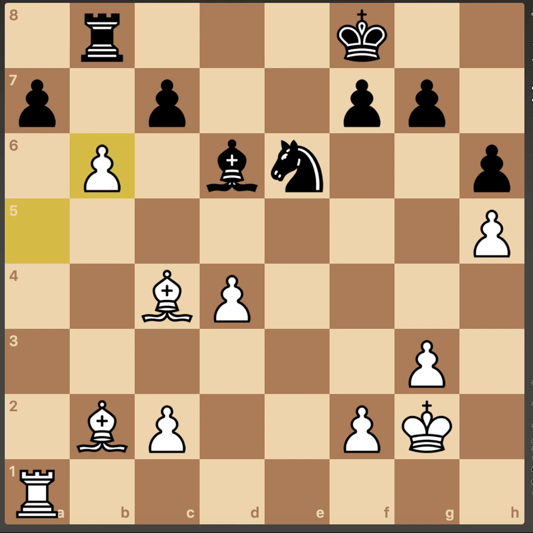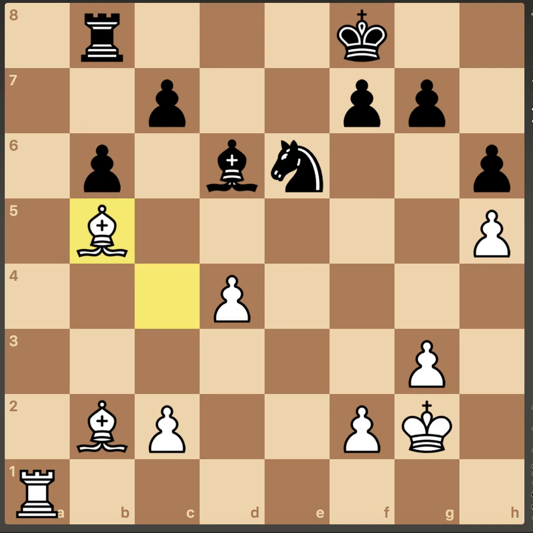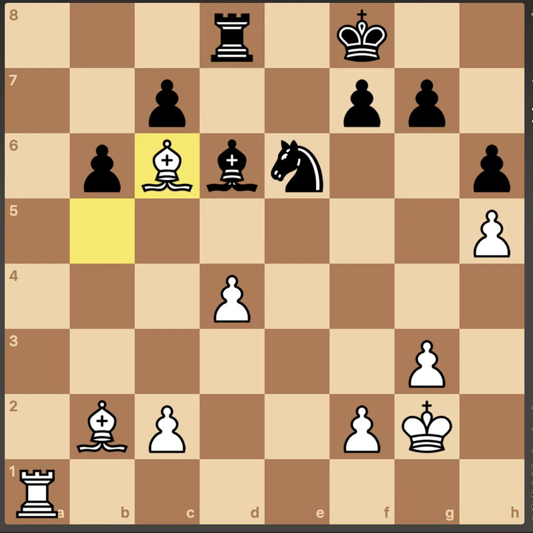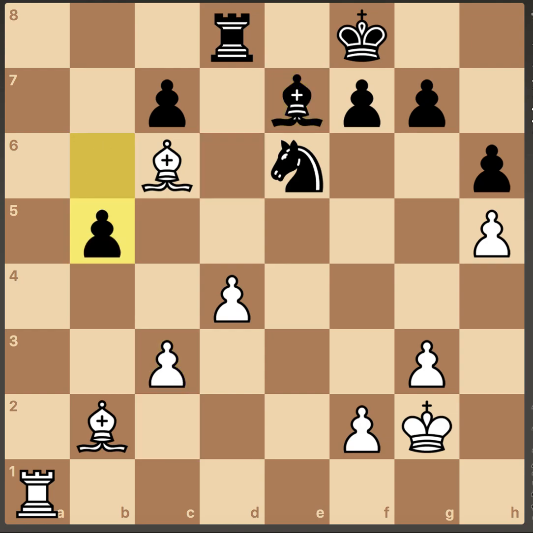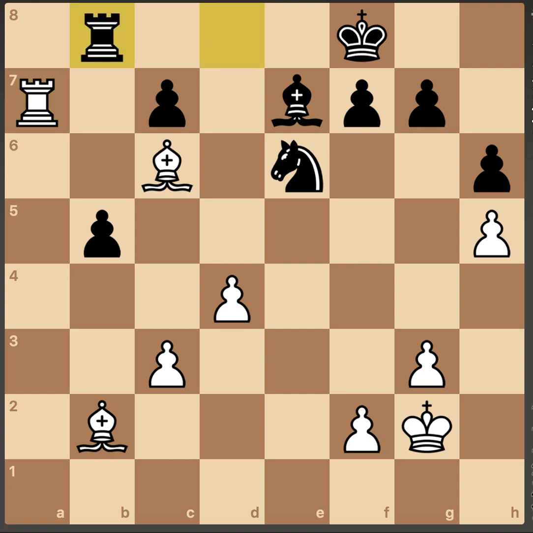Anand takes b6, a takes b6, bishop b5, rook d8, bishop c6, bishop e7, c3. Here Carlsen pushes b5, and rook jumps to the 7th lane.